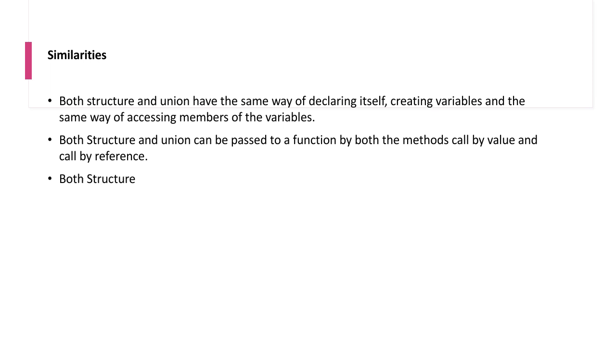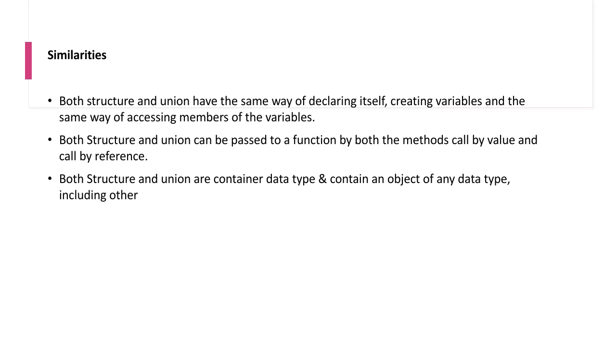Suppose I have student as the structure name. I can have a string name of the student and division of the student. I can have a structure called marks obtained within the same structure, student, as a member of the structure. So we can have a structure, union, or array as their members as well, right? Both of them. These are all the similarities.